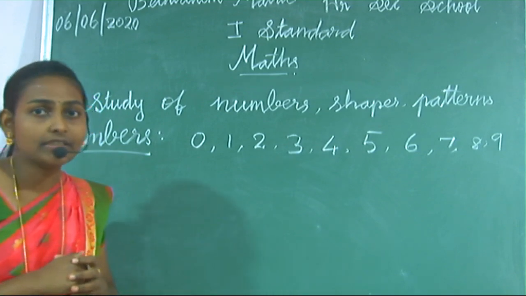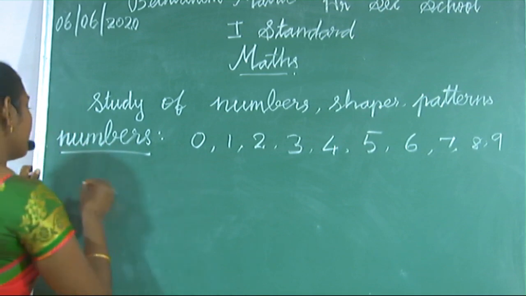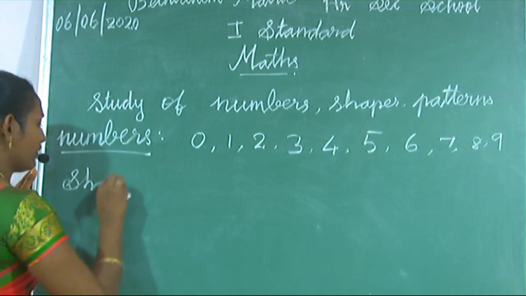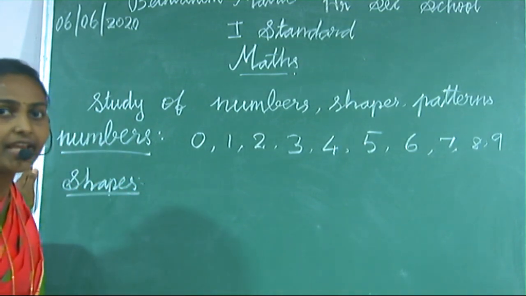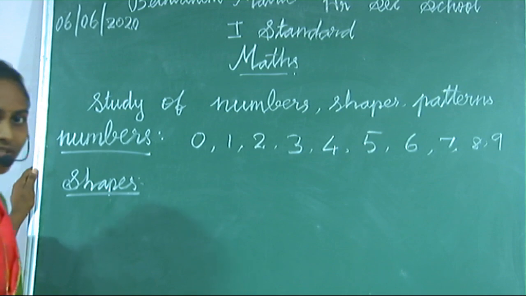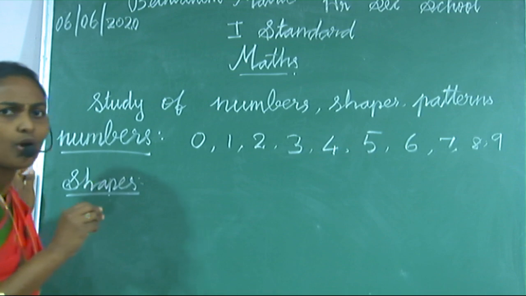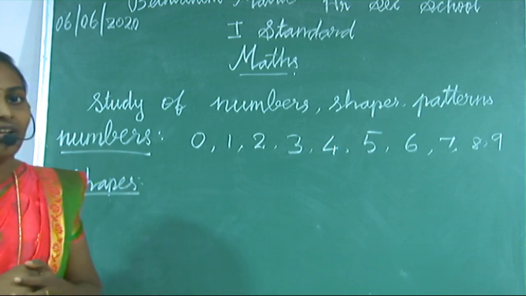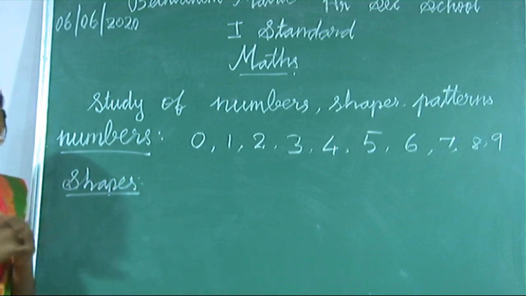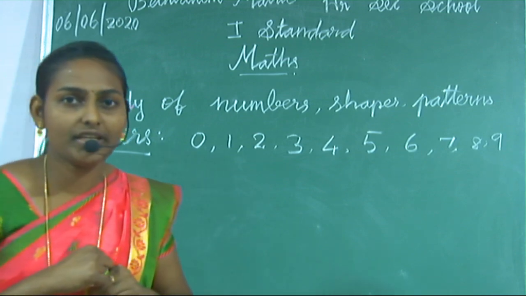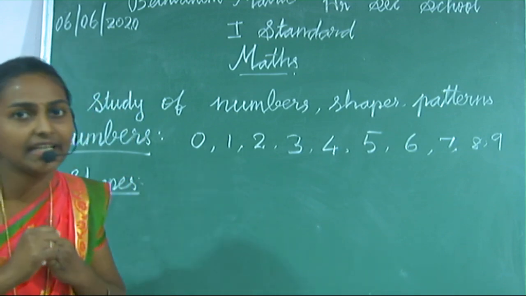Next we are going to learn shapes. Say the spelling: shapes. Say one more time: shapes. What are the shapes you know? It's triangle, circle, rectangle. Okay, these shapes have two sets. How many sets? Two sets. What are they? Two-dimensional shapes and three-dimensional shapes.